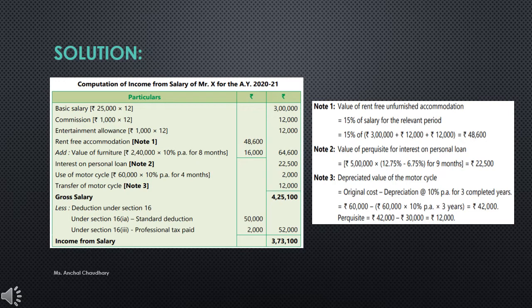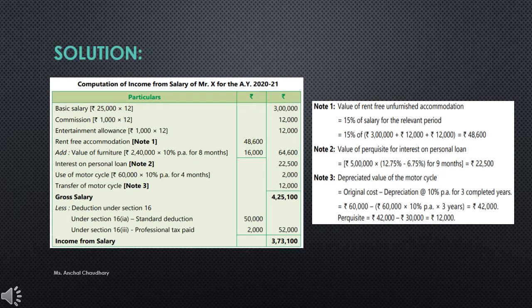Then rent free accommodation. So for rent free accommodation, what we have to do is find out 15% of salary for that relevant period. So here salary will include your basic salary, commission and entertainment allowance. So the total amount will be 3,24,000. So 15% of this amount will be 48,600.